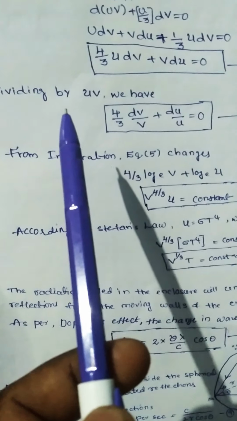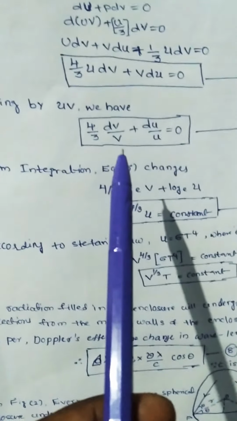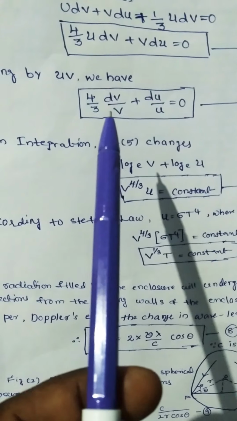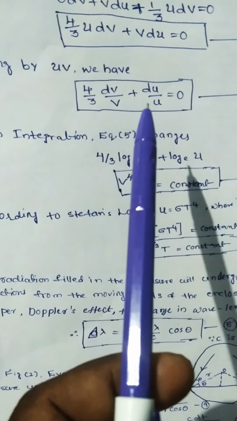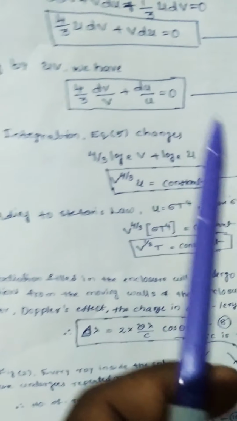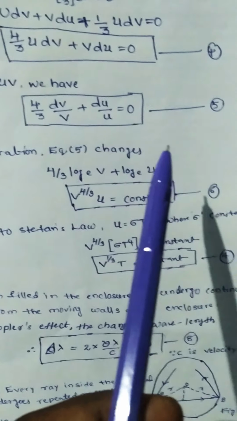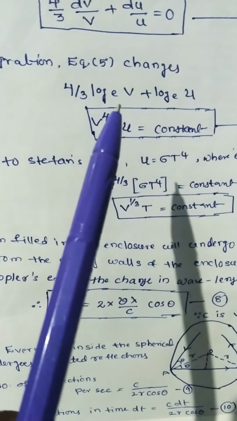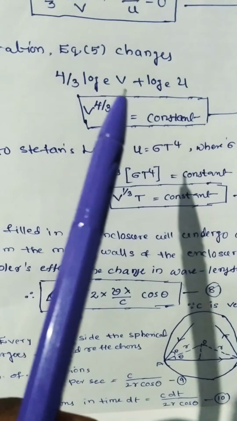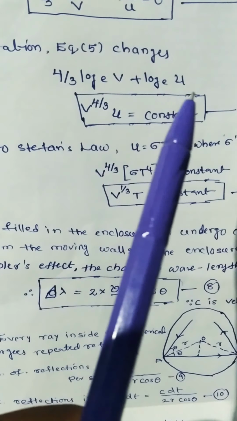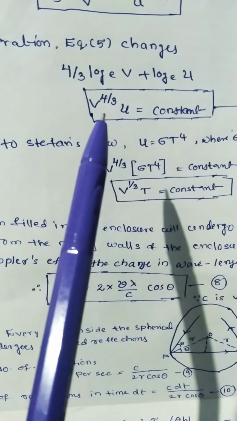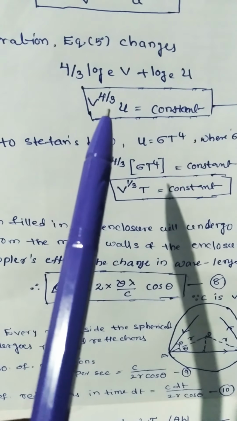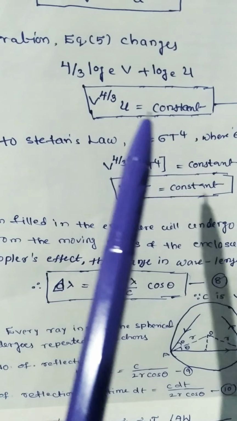Dividing equation 4 by uV, we have 4 by 3 dV by V plus du by u equal to 0. We take this as equation 5. Integrating equation 5, you will get 4 by 3 log V plus log u, and after simplification, V to the power of 4 by 3 into u equal to constant.